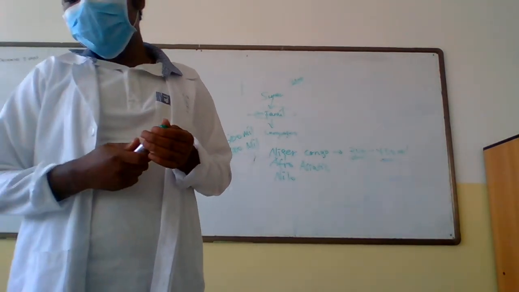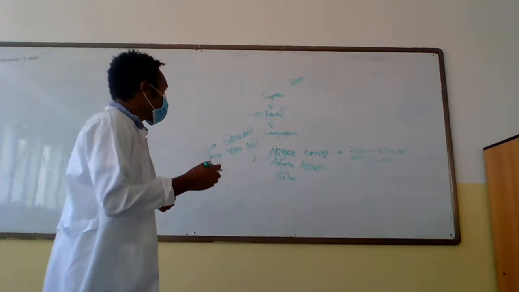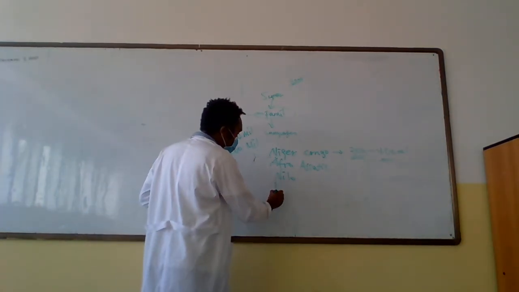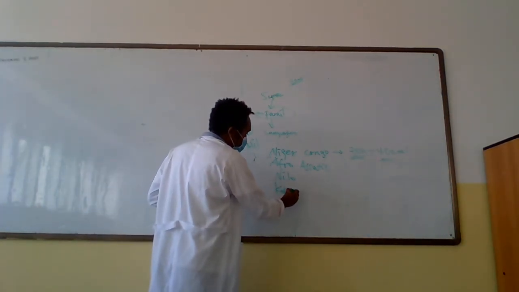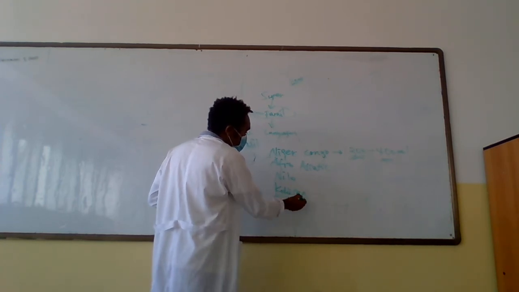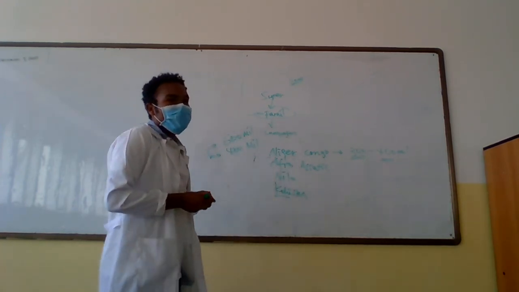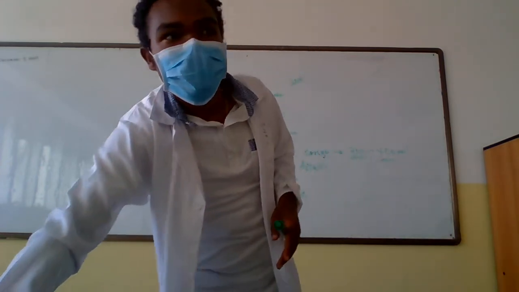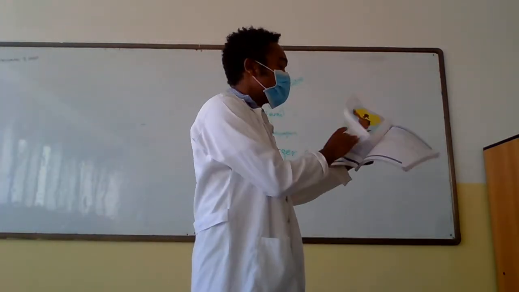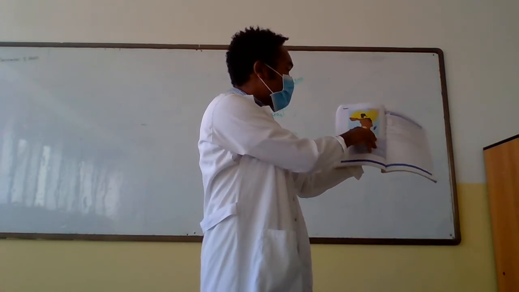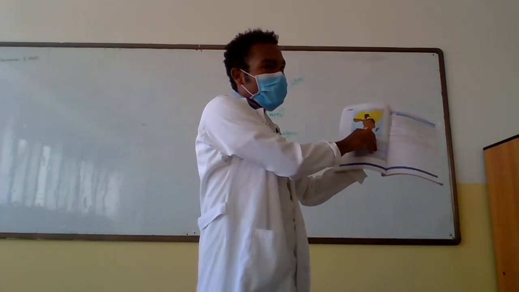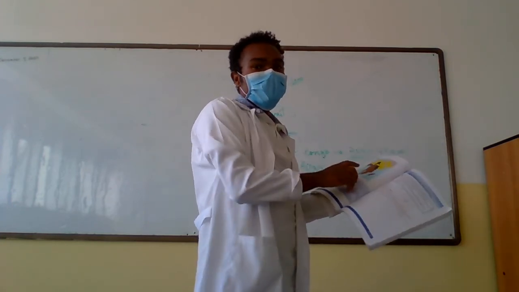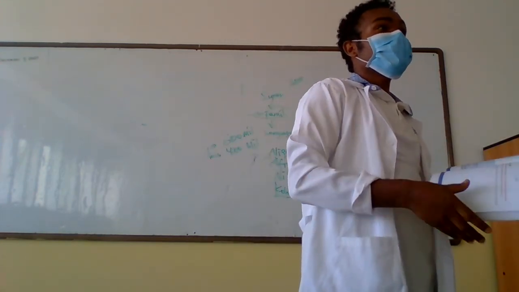The fourth super language family of Africa is Khoisan, the Khoi and the San. It is spoken in the Kalahari Desert, in the southern part of Africa. You may have watched a movie entitled The Gods Must Be Crazy, right?